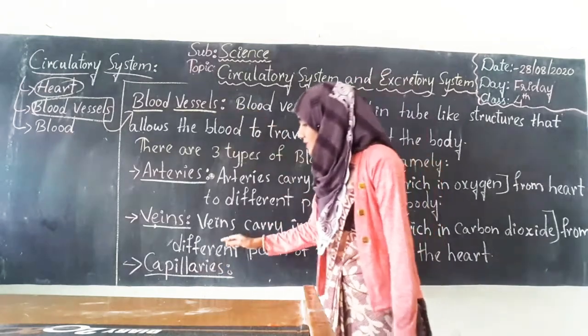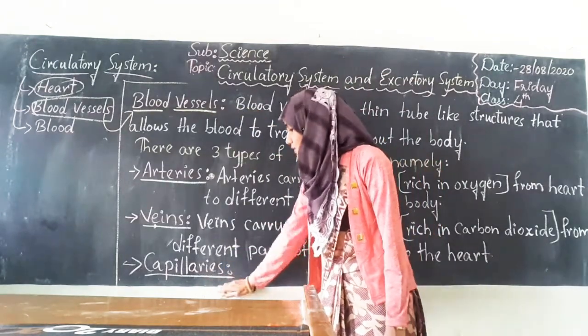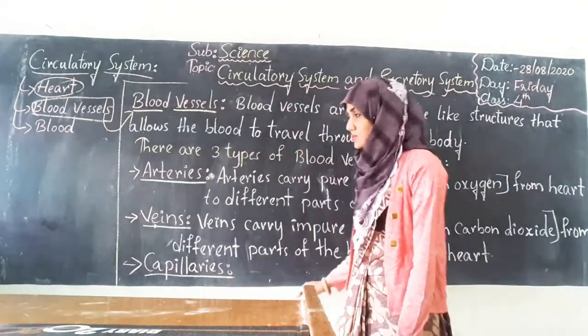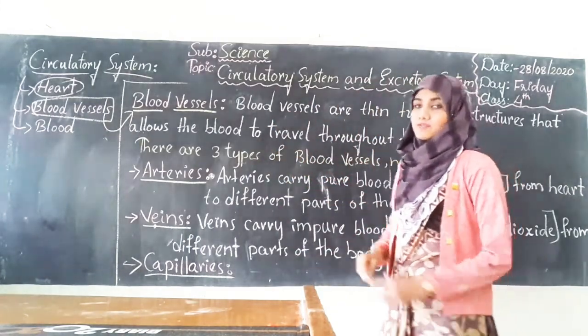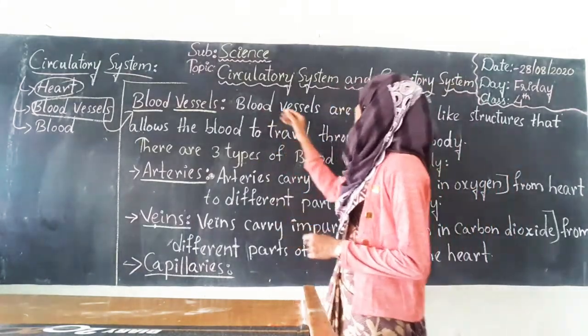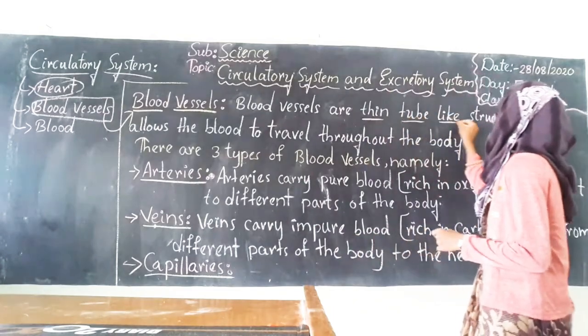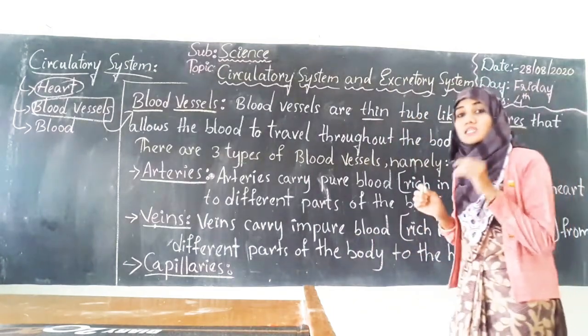After explaining this, I will go for the capillaries because there is no space to write there. Okay. So now let us start with the blood vessels. What are blood vessels? Blood vessels are the thin tube-like structures.